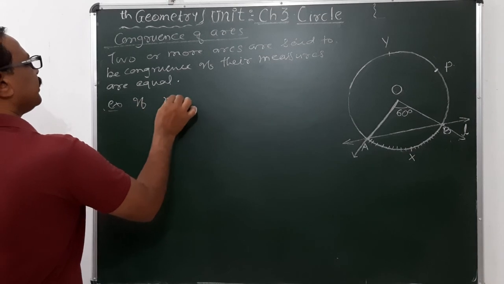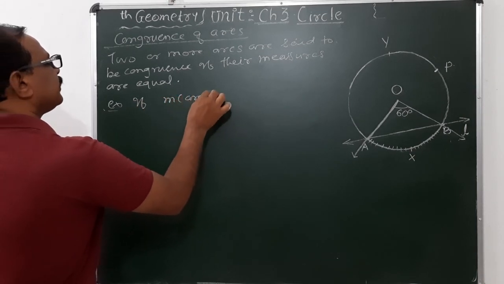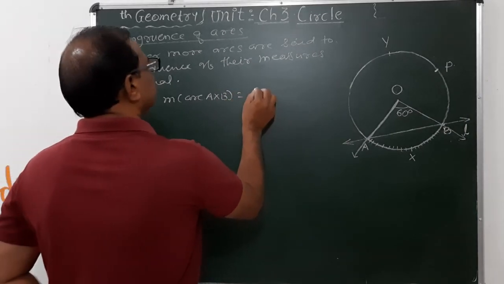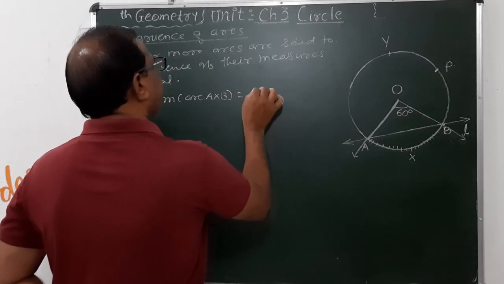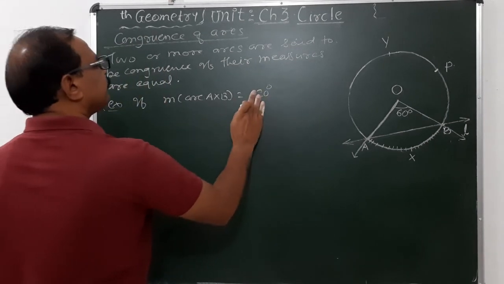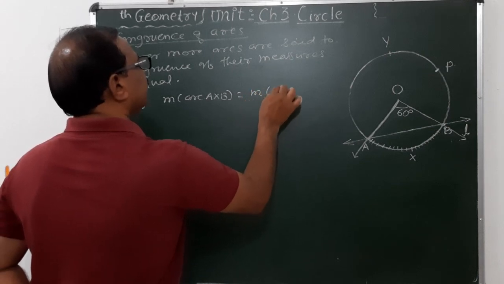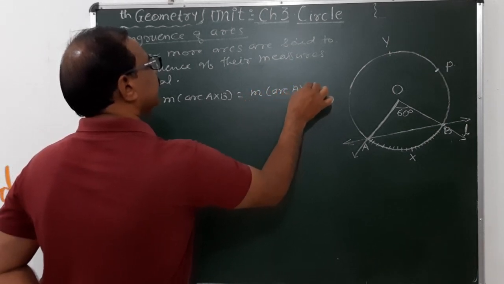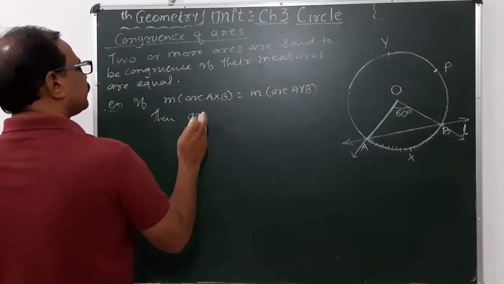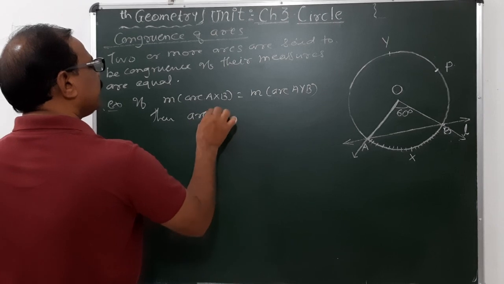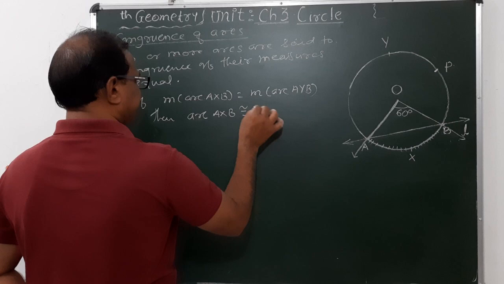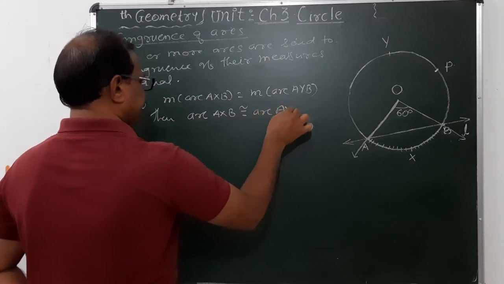If measure of arc AXB is equal to 120 degrees, and measure of arc A'Y'B' is also 120 degrees, then arc AXB is congruent to arc A'Y'B'.